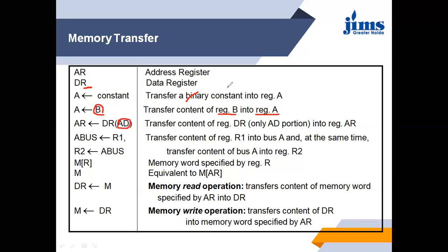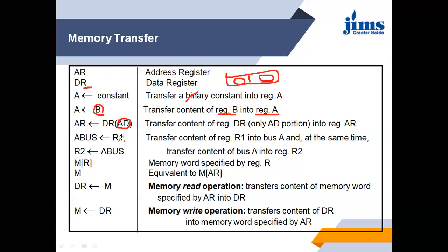Suppose in this DR register there are some values, for example this is a 16-bit register. Then we can access this part, or this part. We discussed earlier that we can use the register as a whole, as a single quantity, as a part, or as single bits. So we are using it in different partitions.